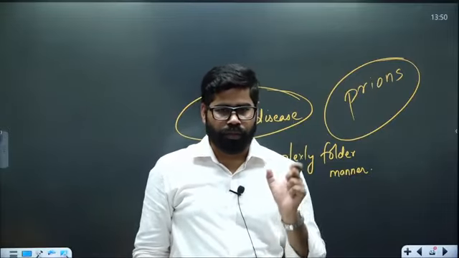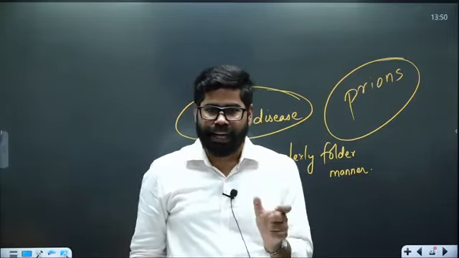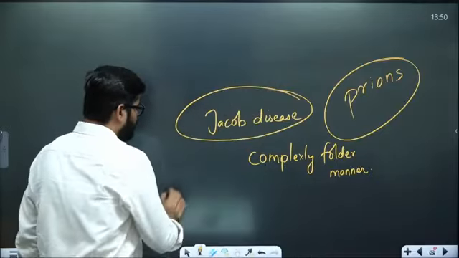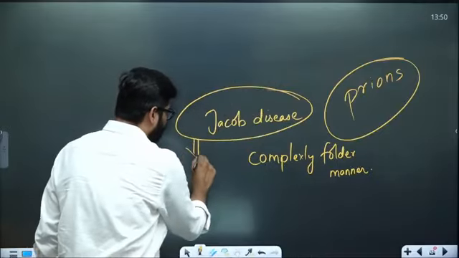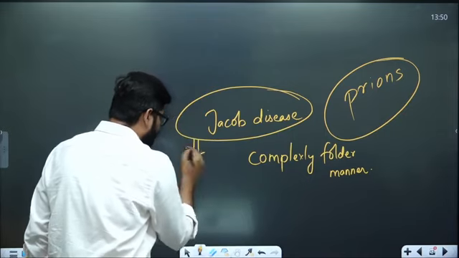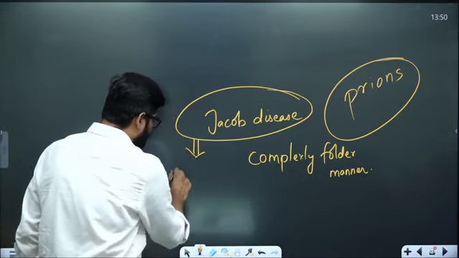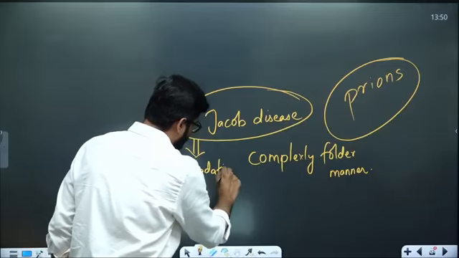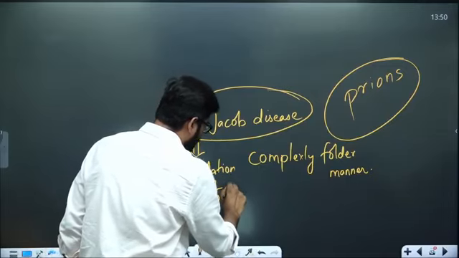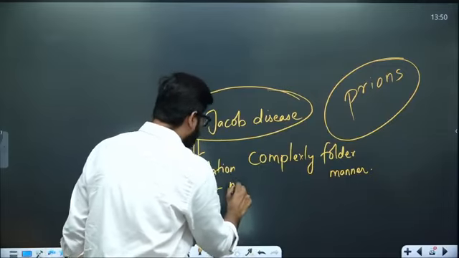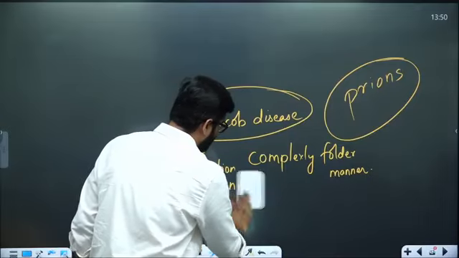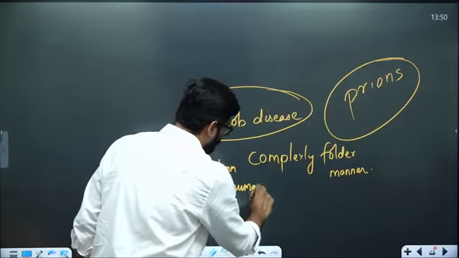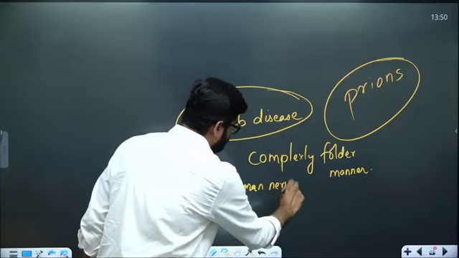So they can also cause Jacob disease in humans, which causes degradation of the human nervous system.